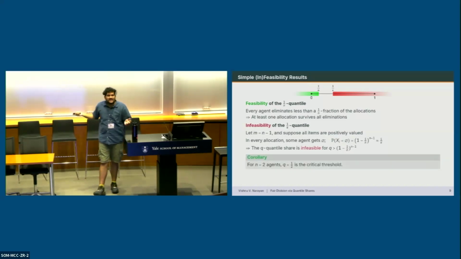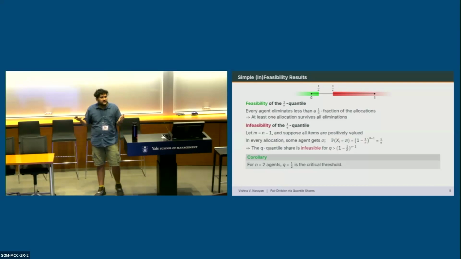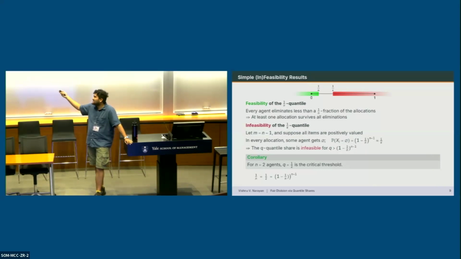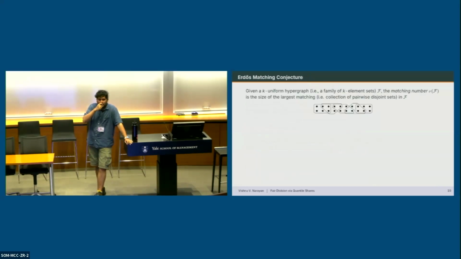These two things immediately already solve this problem for n equal to 2 agents. Q equal to 1/2 is the critical threshold because 1/n is 1/2 and (1 minus 1/n) to the n minus 1 is also 1/2. But in order to get the answer for larger values of n, we're going to have to use this conjecture. So I'm going to explain what the conjecture is and then connect it to the problem.